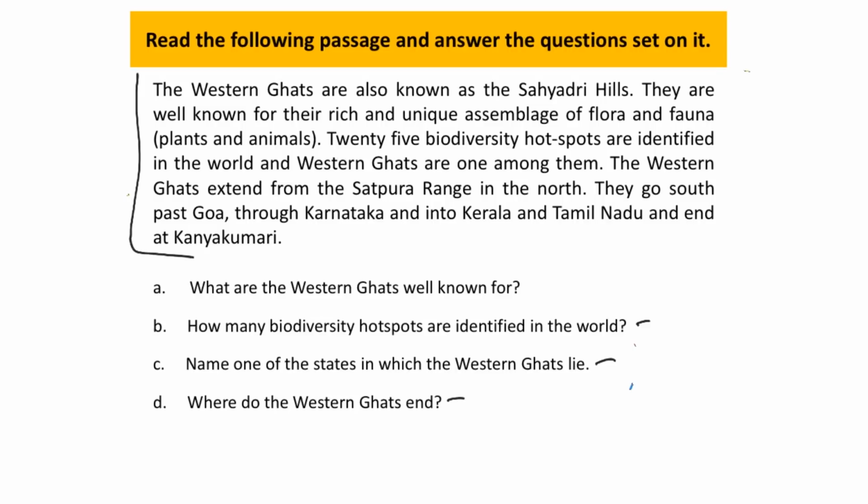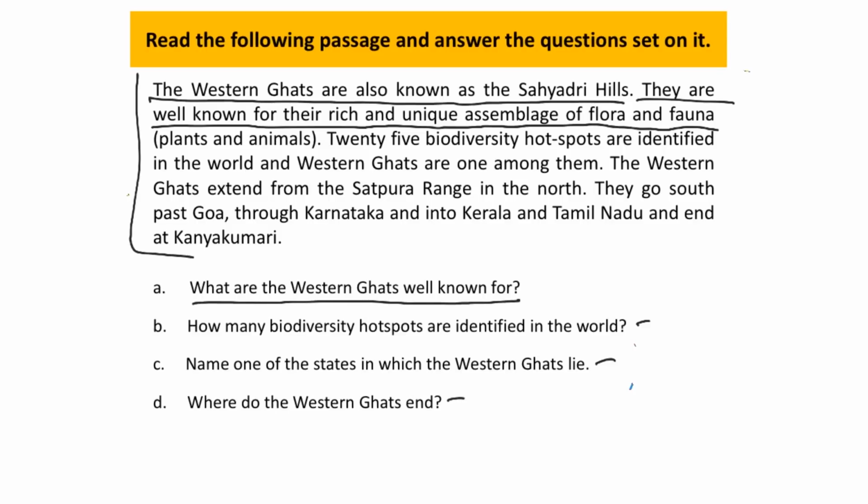Let's see. The Western Ghats are also known as the Sahyadri Hills. They are well known for their rich and unique assemblage of flora and fauna. Yes. The answer for question number 1. What are the Western Ghats well known for? See, they are well known for their rich and unique assemblage. Assemblage is nothing but mixture.